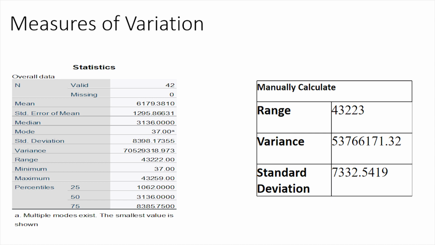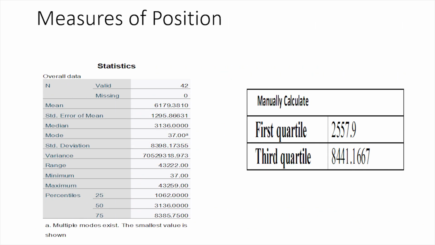And for the overall result between SPSS and the manually calculated table for the farmers in different states in 2017 are not too much different. And for this slide is measure of position, and it also contains two tables: the statistic table from SPSS, and another one is manually calculated. The SPSS table shows that the first quarter for the farmers in different states in 2017 is 1,062 people, while for the manually calculated it is 2,557.9 people.